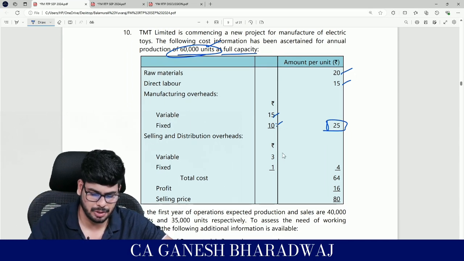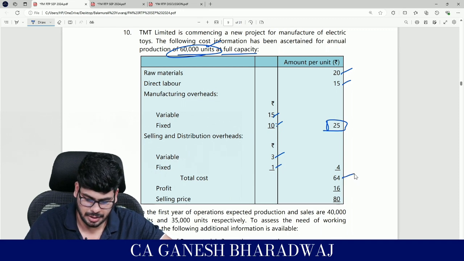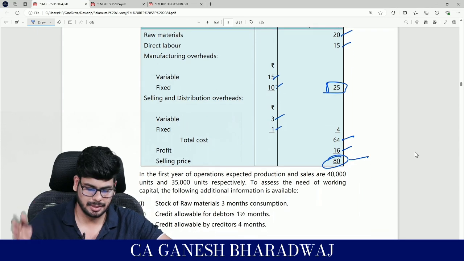Right? Your selling and distribution expenses, overheads, variable and fixed is given. So the total cost is 64. The profit per unit is 16. The selling price per unit is going to be 80. Clear? This is what is given.